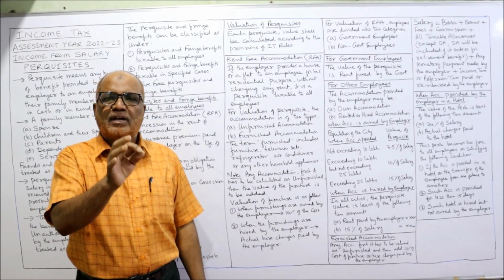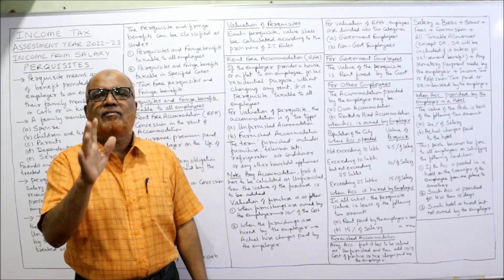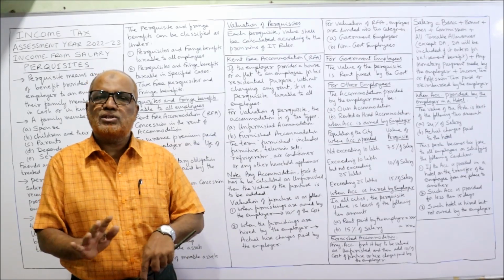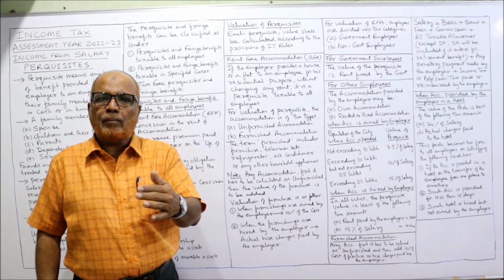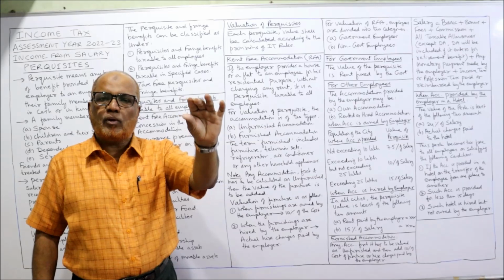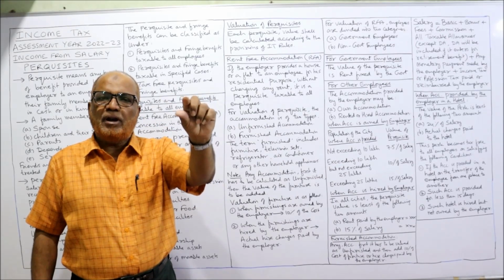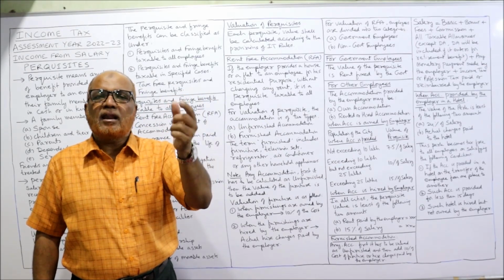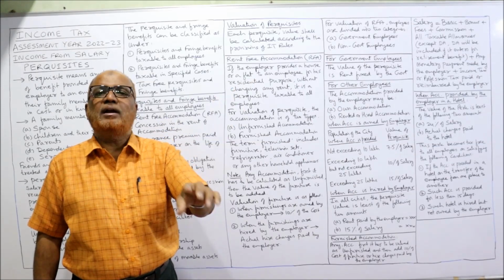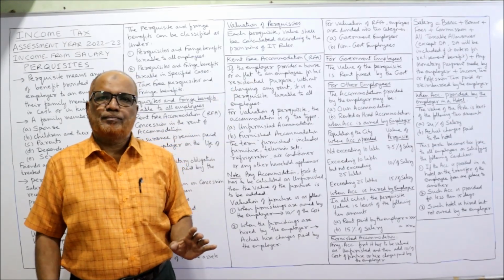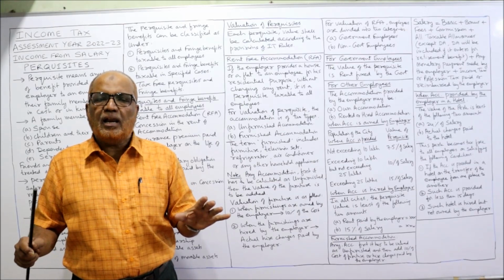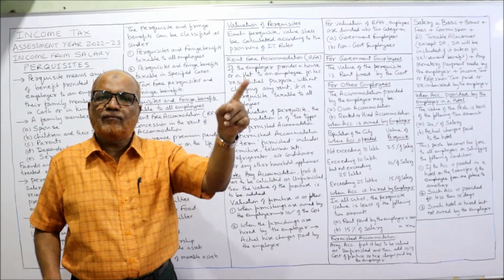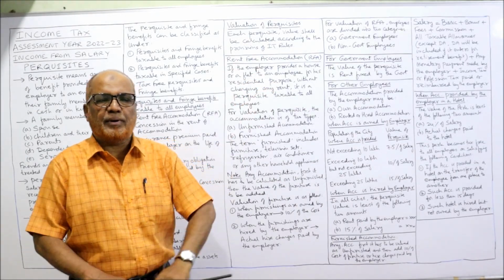The rent fixed by the government is the value of the perquisite. No calculations, nothing. So in the problem, first you have to see whether the employee is a government employee or non-government. If government employee, take the rent fixed by the government as the value of accommodation. No need of any calculations.